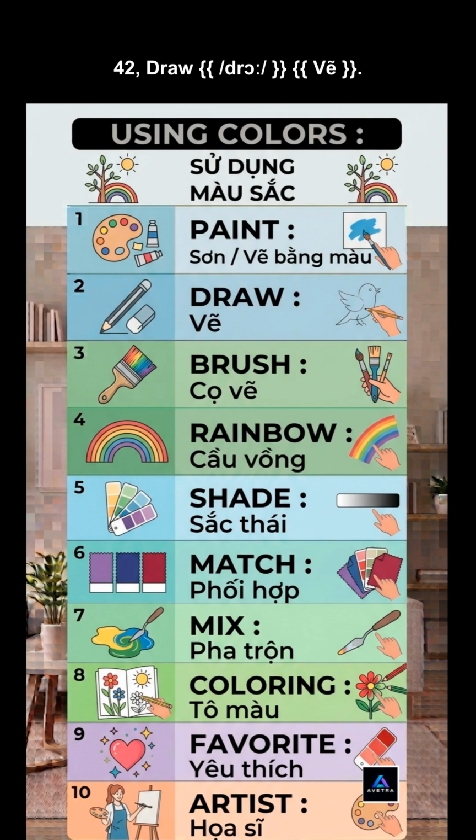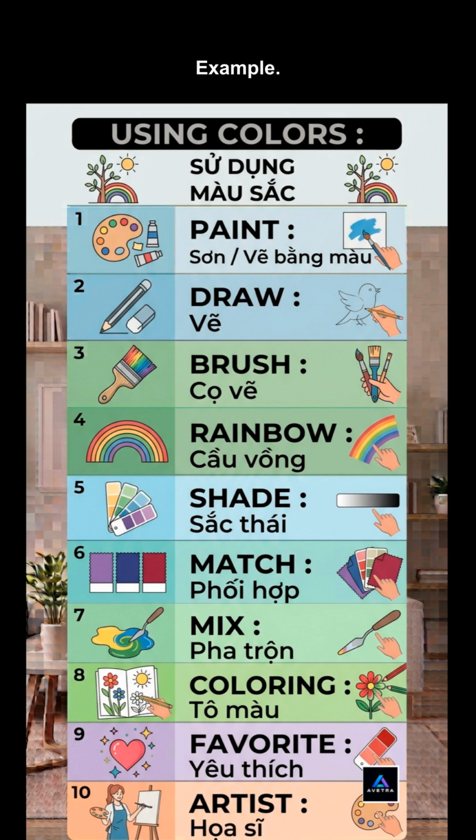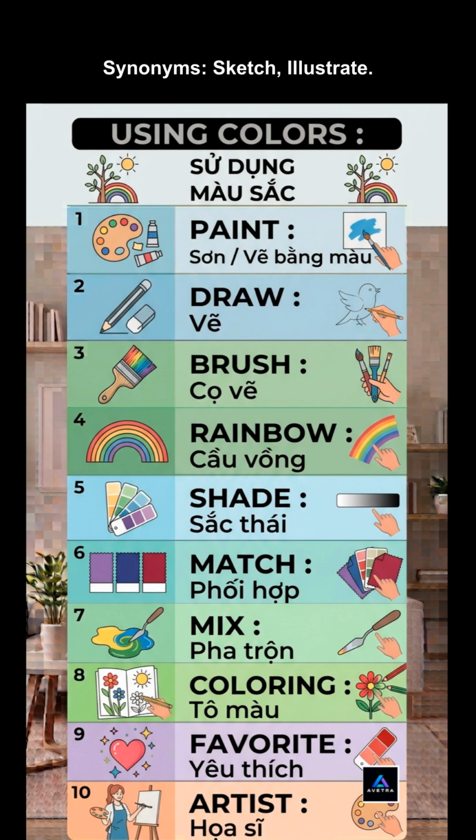42. Draw. Meaning, to make a picture using a pencil or pen. Example: she likes to draw flowers. Synonyms: sketch, illustrate. Antonyms: erase.